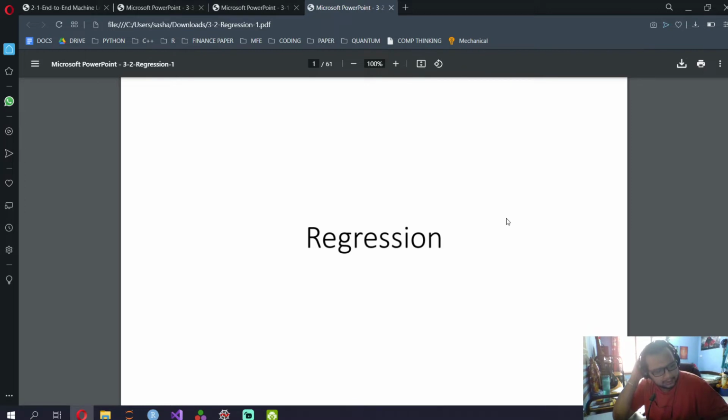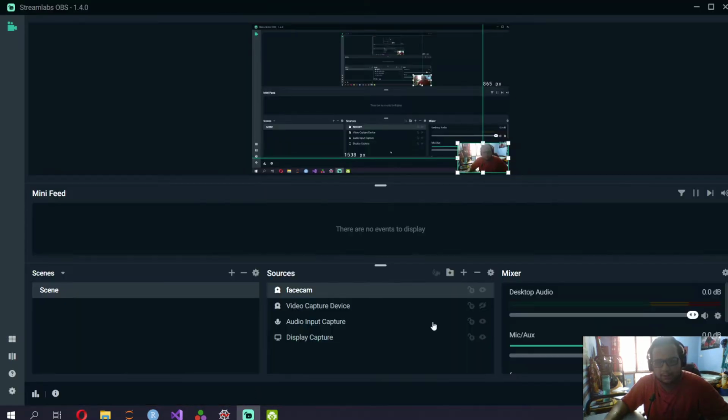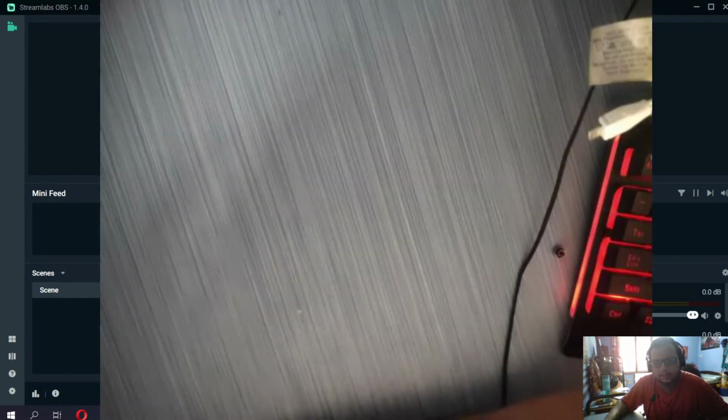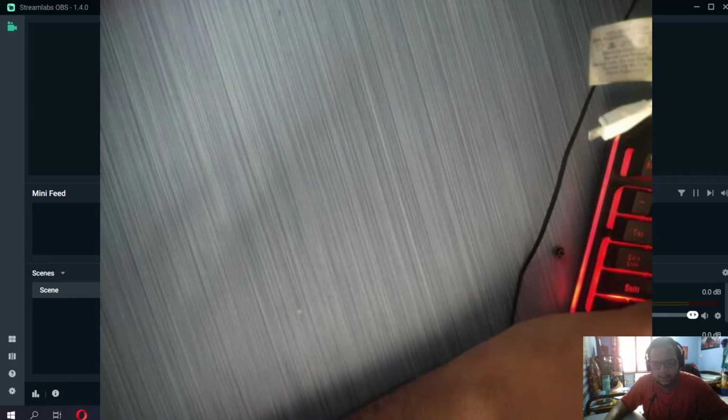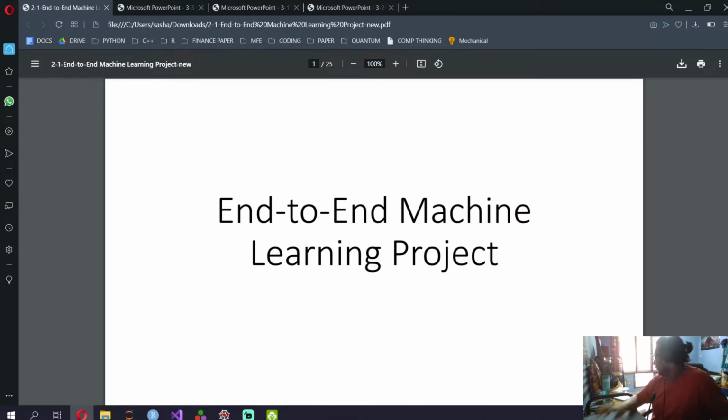Major thing always, for everything, try to draw as many figures as you can. If you can draw with a pen also, it's fine. Just try to draw figures. Whenever I need to explain something via notes, I'll be shifting to the other camera, this one over here, and I'll be writing whatever notes need to be written, and I'll be switching off my display capture during that time. Okay, so that's it with respect to what's the agenda for this video.